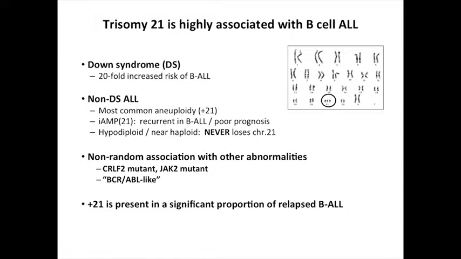It seems to occur in particular ALL subtypes, these that have the CRLF2 or JAK2 mutations, kinase active, or the so-called BCR-ABL-like, so they have a gene expression profile like BCR-ABL, but they don't have the BCR-ABL translocation. And we did an analysis at the Farber, and plus 21 was present in a significant proportion of relapsed ALL.